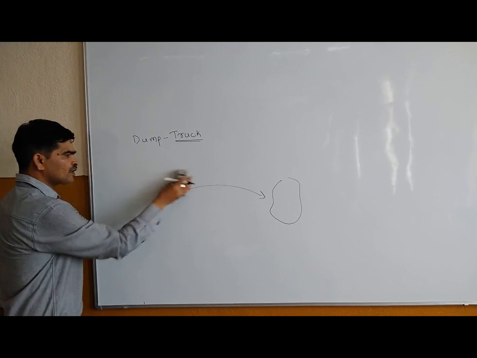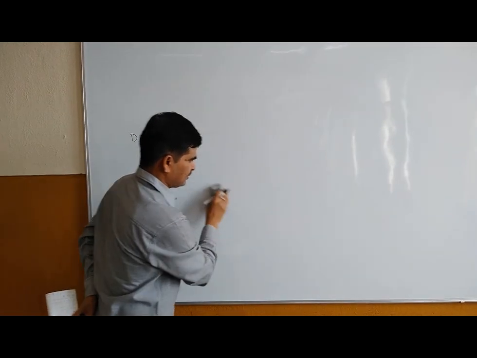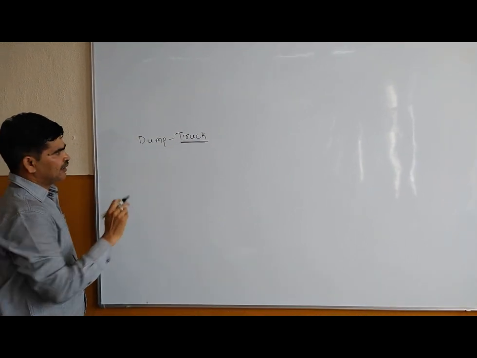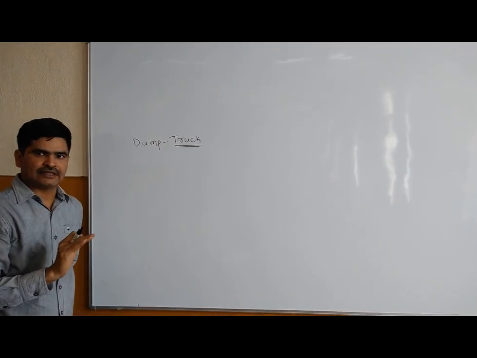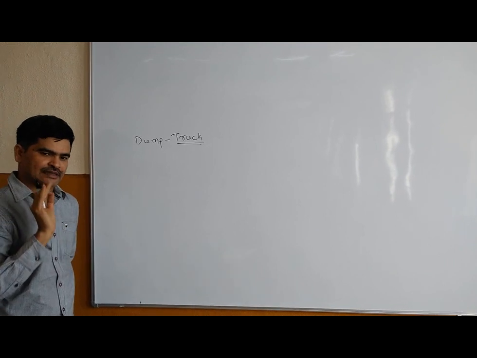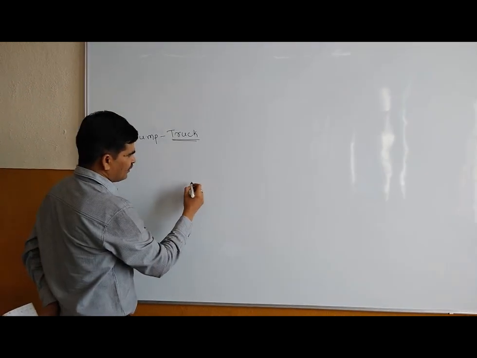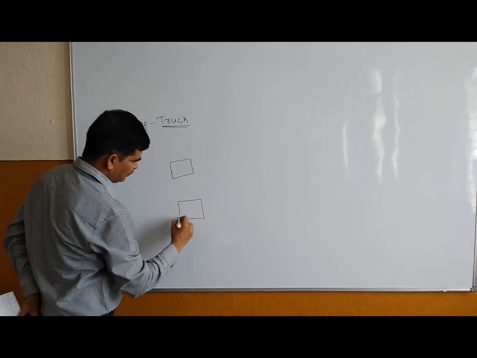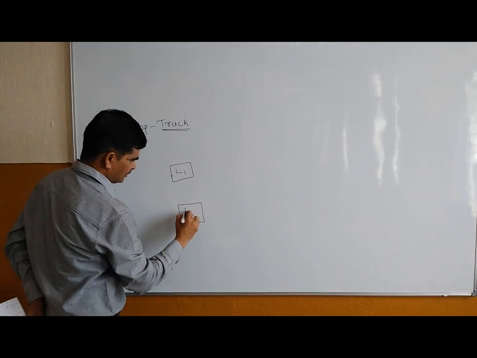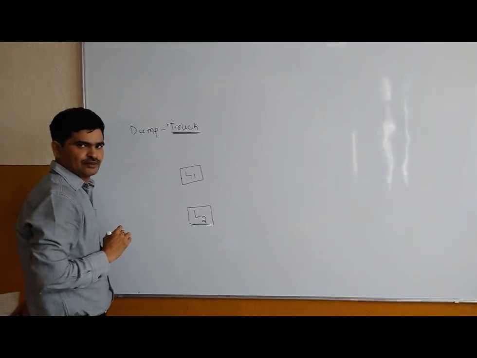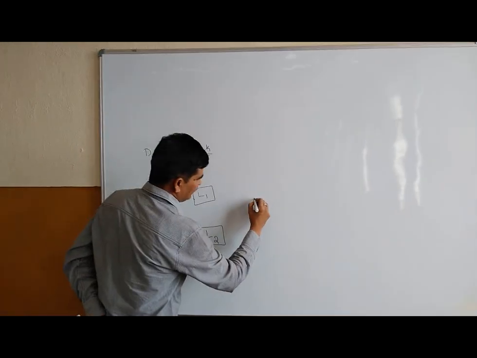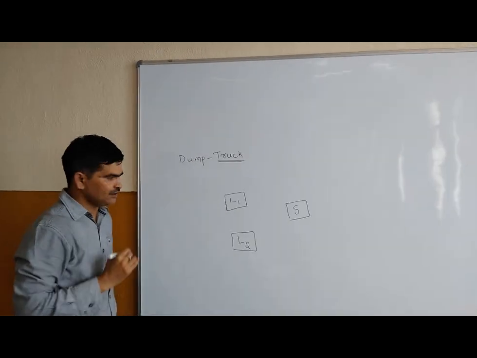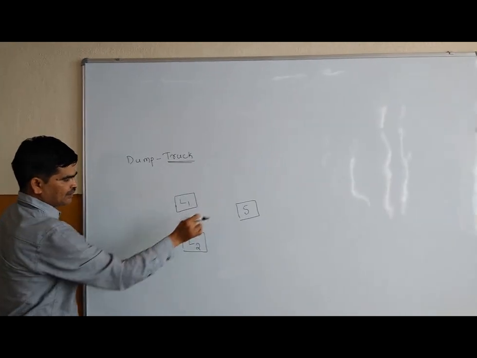Now the initial conditions or the scenario is something like this. You have to use 6 trucks, namely DT1, DT2, DT3, DT4, DT5 and DT6, and you have 2 loader machines, L1 and L2, which are loaders. After loading you have to weigh it, and that is called scaling. So this is what your condition is.